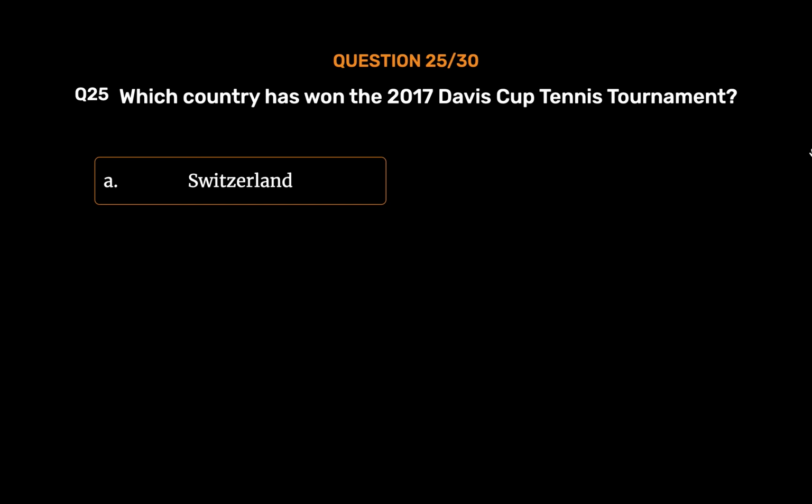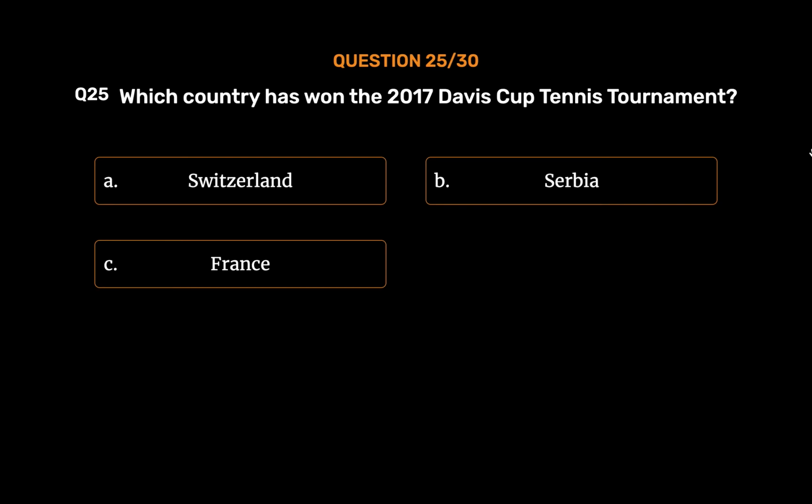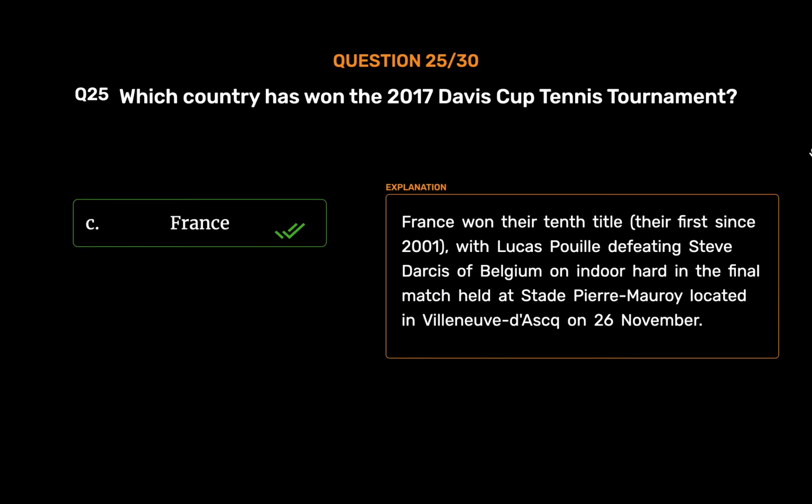Which country has won the 2017 Davis Cup tennis tournament? Option A. Switzerland. Option B. Serbia. Option C. France. Option D. Belarus. The correct answer is Option C. France. France won their 10th title, their first since 2001, with Lucas Pouille defeating Steve Darcy of Belgium on indoor hard in the final match held at Stade Pierre Mauroy located in Villeneuve-d'Ascq on the 26th of November.